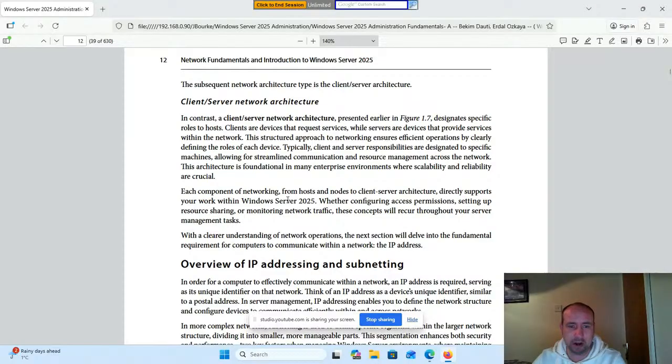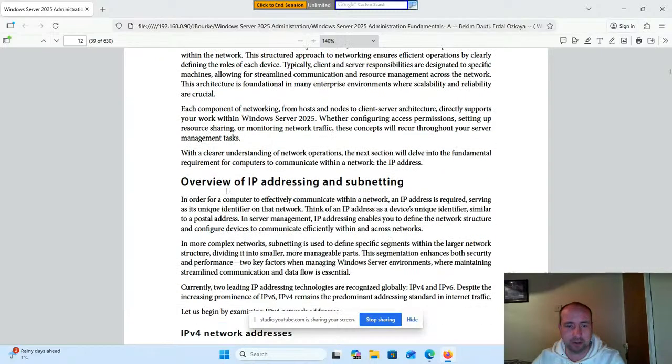Each component of networking, from hosts and nodes to client-server architecture, directly supports your work within Windows Server 2025, whether configuring access permissions, setting up resource sharing, or monitoring network traffic. These concepts will reoccur throughout your server management tasks. With a clearer understanding of network operations, the next section will delve into the fundamental requirements for computers to communicate within a network: the IP address.